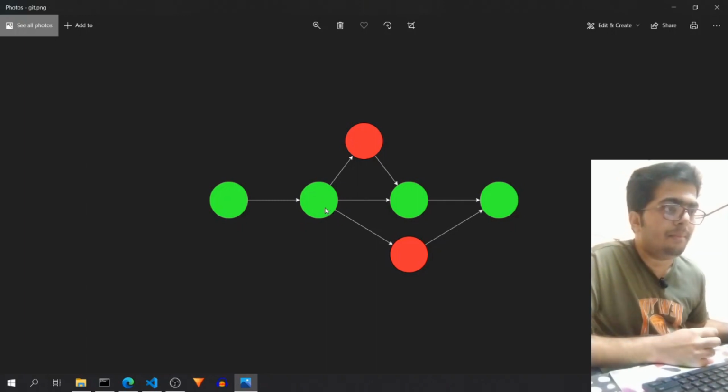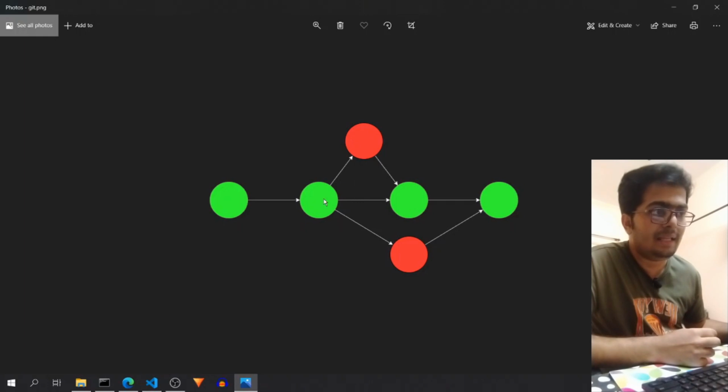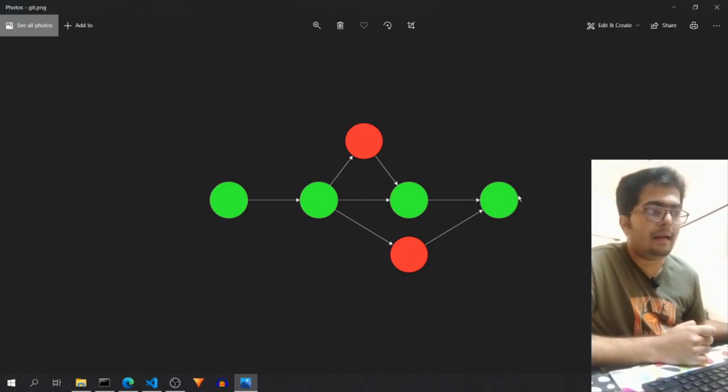So for example, you create two different branches over here. For example, this is feature A and this is feature B. Now when the development of feature A and feature B happens, the current code will not change and the user will still see this state of the code. And once feature A gets completed, maybe this feature A is a small update, so it gets completed quicker than feature B.